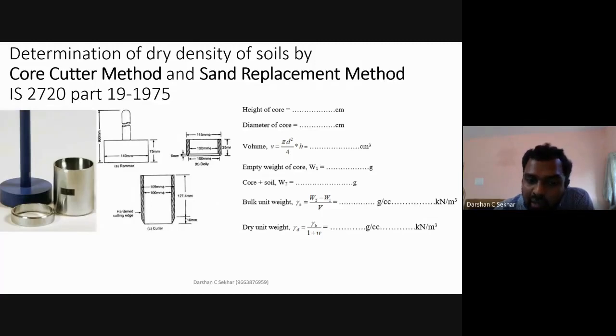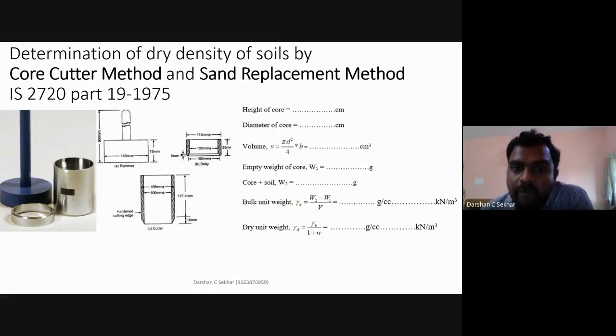In the sense, the thickness will be tapered here. It will be a cutter edge, so it can drive through. Now, what is the height of this core? Generally, the height will be about 13 centimeter. That will be the inner height always. And also the inner diameter of this core, it will be a cylindrical core, the inner diameter will be 10 centimeter. 10 centimeter by 13 centimeter. In the sense, this core can contain a volume of 1000 centimeter cube of soil, or 1 liter if I put it in terms of water.